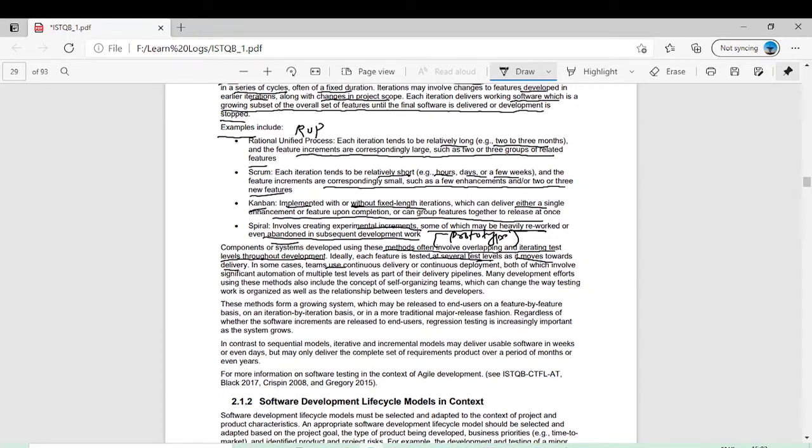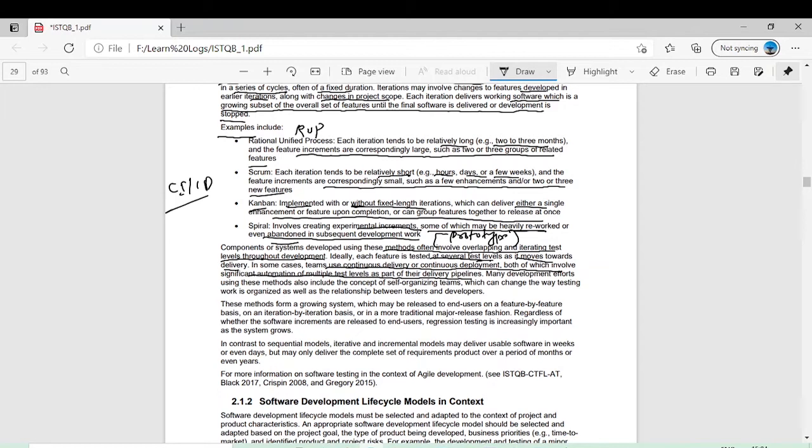In some cases, teams use continuous delivery or continuous deployment, both of which involve significant automation of multiple test levels as a part of their delivery pipelines. Sometimes each day we are introducing a new feature. At the end of the day, we do the automation to continuously test the new feature over the night. Maybe some of you who are working in a continuous integration and continuous development environment, which is known as CI/CD, are familiar with this term. We automate our pipelines, and whenever a new feature is developed, or every other day, it is automatically tested. So we do the automation as well.